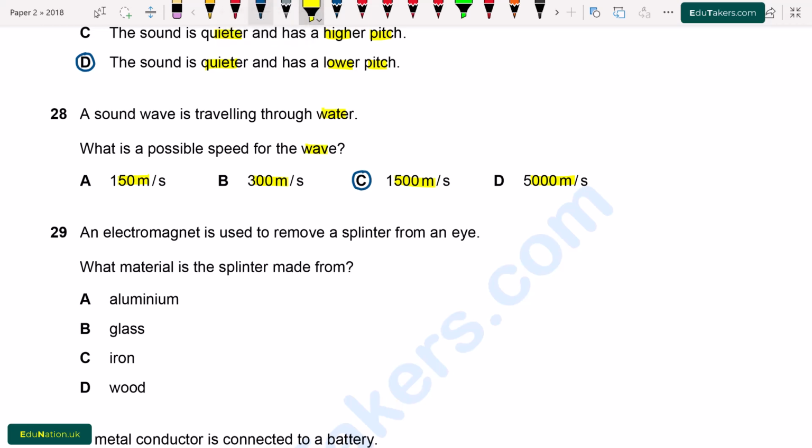Question number 29. An electromagnet is used to remove a splinter from the eye. Which material is the splinter made from? A, aluminium, B, glass, C, iron, D, wood. So a magnet can attract magnetic material, and here between aluminium, glass, iron and wood, iron is the only magnetic material. So option C is correct.